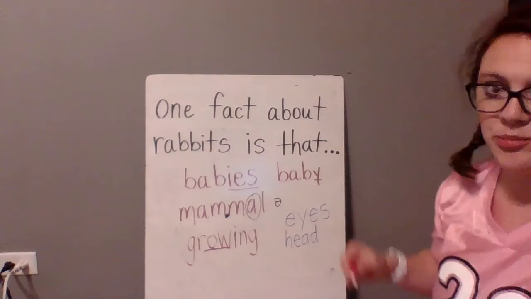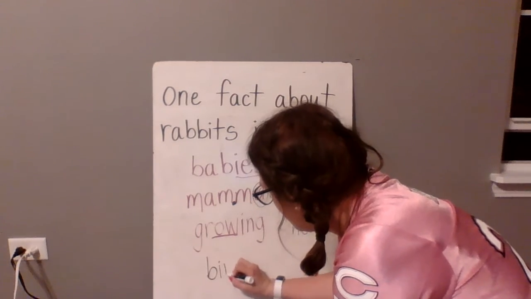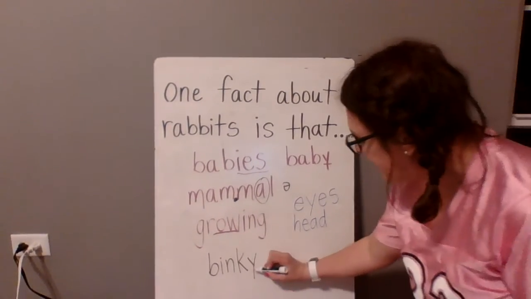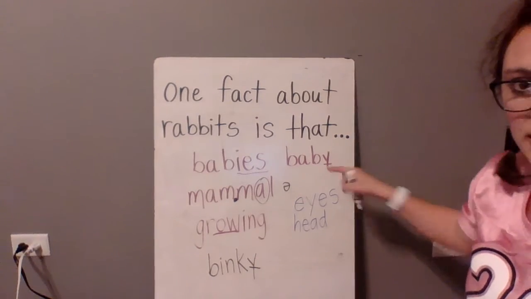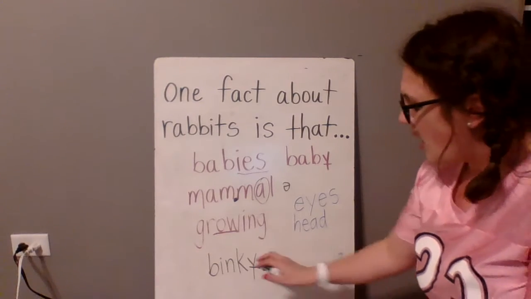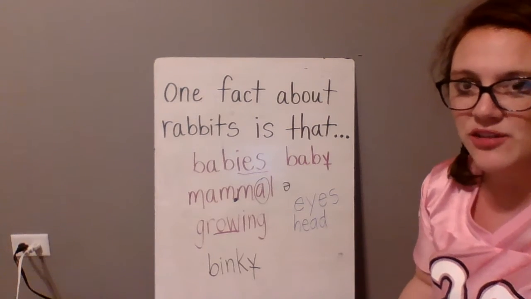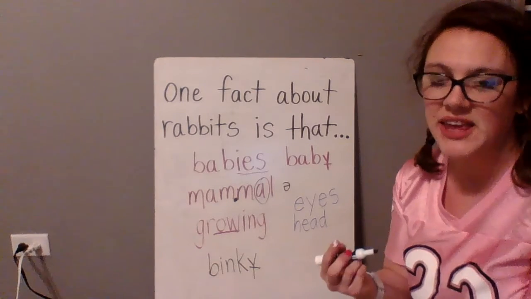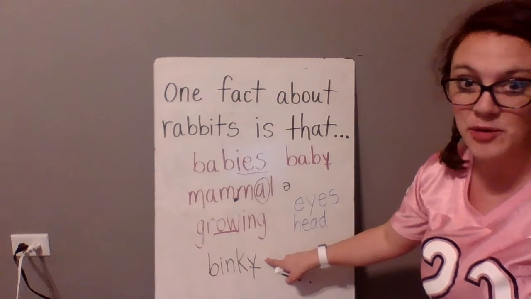There's two other words I want to point out before we start. This one, it's kind of a funny word. Okay. It has that Y at the end. Binky. Okay. It's making the E kind of like baby. It has two syllables. Binky. So the Y is making the E sound. A binky, there's a lot of different things that a binky could mean. When I think of binky, the first thing I think of is like a little kid, like a pacifier or a nookie or a binky. Some people call it a binky that they suck on when they're sad, when they're crying. You can give them their binky.